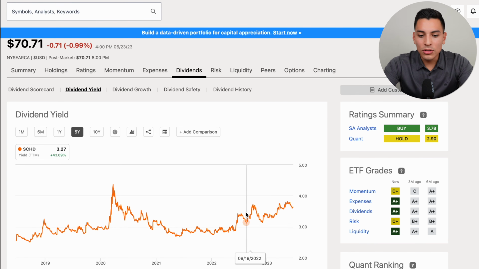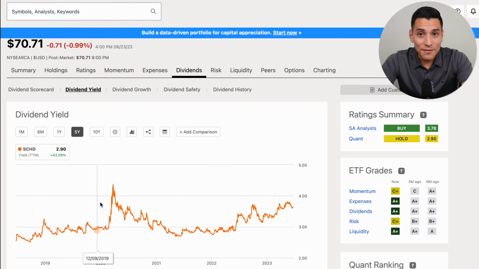And right now, it's going to be yielding a lot more value and a lot more bang for your buck in terms of the dollar, where you're going to be getting a lower share price and higher dividends, because the dividends paid out are going to be more when you're buying more shares of the ETF on a dip. So you want to be an investor that's going to be buying right now. In the past year, if you are buying it, like I was buying it in May, I was getting a yield of around 3.8, 3.7%, which is super high, as well as buying it on the dip from what it was, around high 77s to $80.